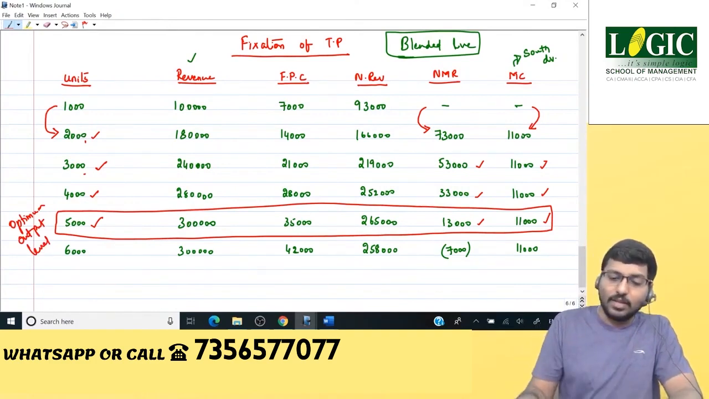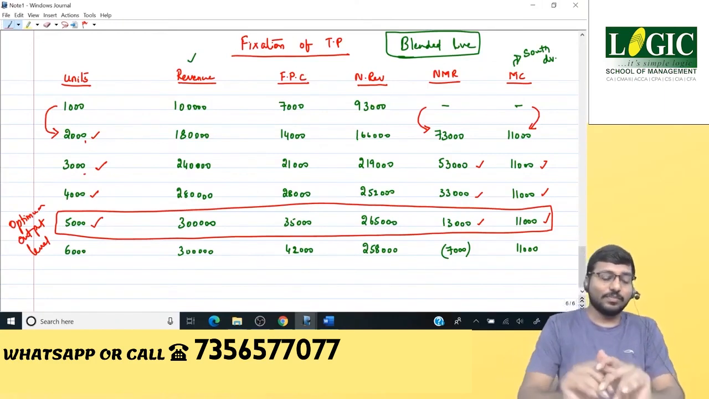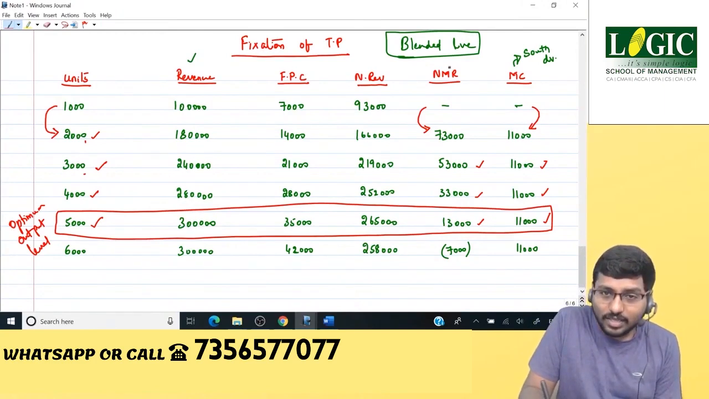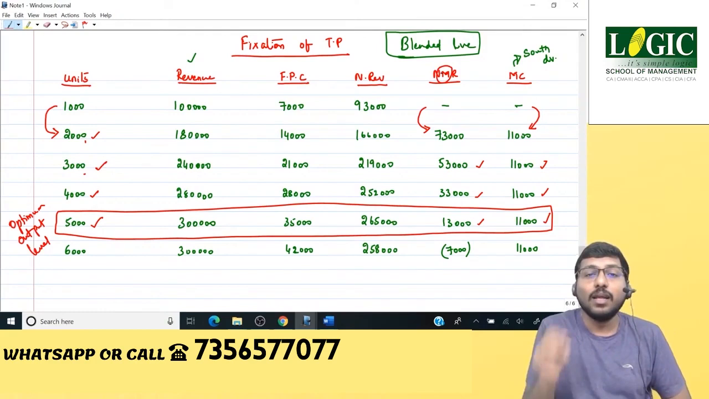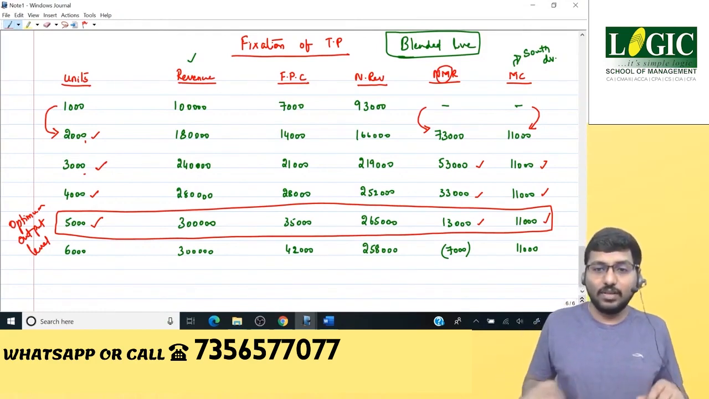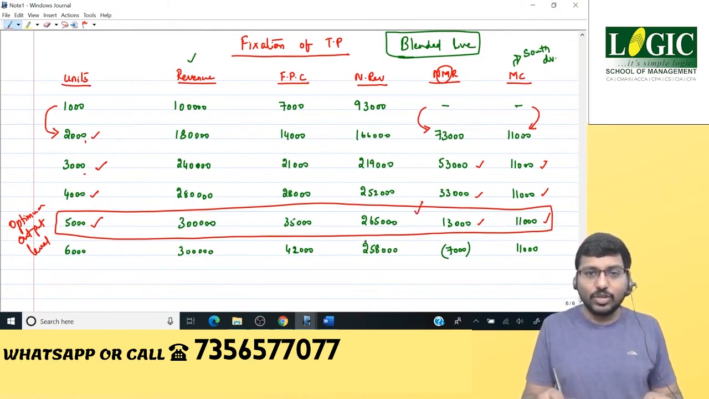Now, some students definitely would have got doubt here. Sir, 73,000 is a big number. 73,000 is a big number. 53,000 is a big number. 33,000 is a big number when compared to 13,000. Why did you choose 13,000? No, the logic is, this is the keyword: marginal. Marginal means what? Incremental. Incremental means what? When I say I've chosen this 13,000, this particular level, that is 5,000 units, what does it mean?